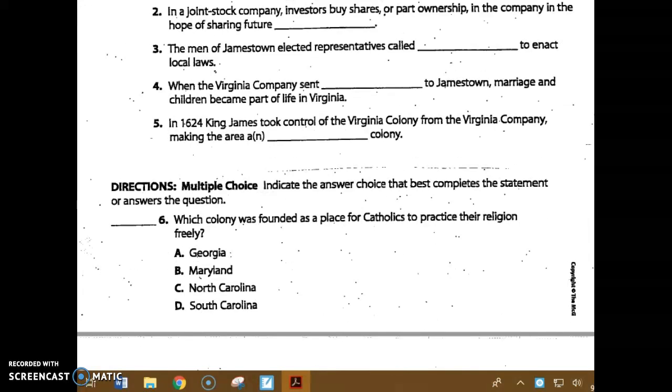The next section is multiple choice. Number 6. Which colony was founded as a place for Catholics to practice their religion freely? Was that A, Georgia, B, Maryland, C, North Carolina, or D, South Carolina?